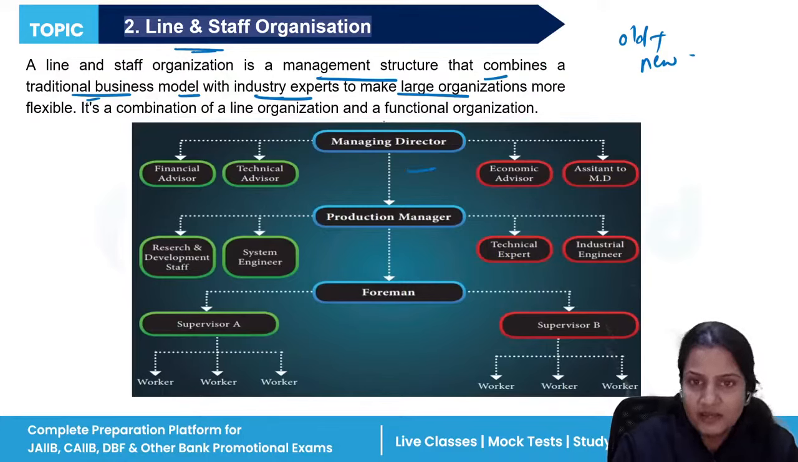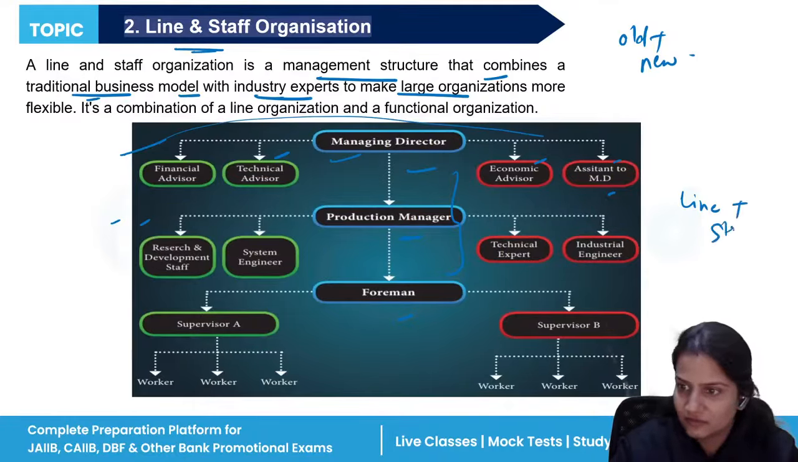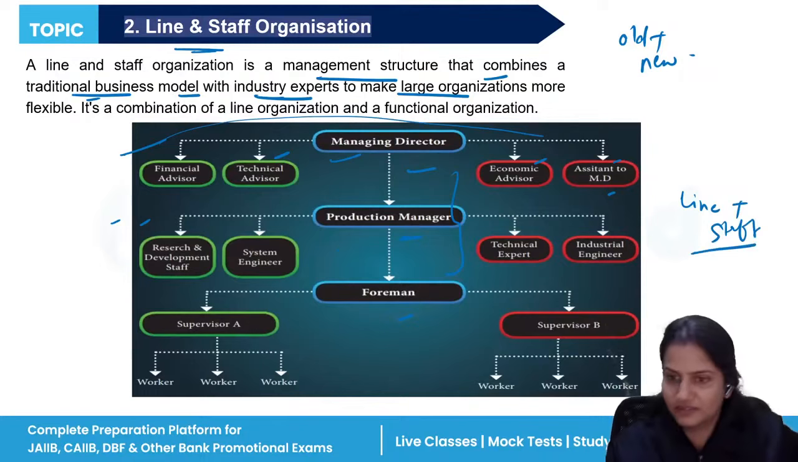So you can see over here that there is a managing director. Under this managing director, the production manager and foremanship. Now, the managing director is again divided into four departments. Under these four departments work the financial advisor, technical, economic assistant to the managing director. Under the production manager, four departments work: R&D, system. So this is line, and these are staff. So line plus staff organization.